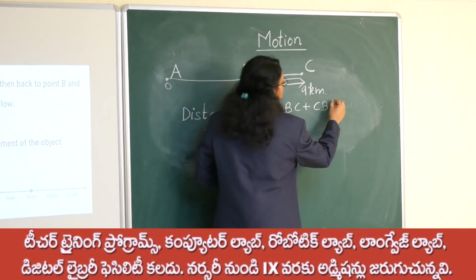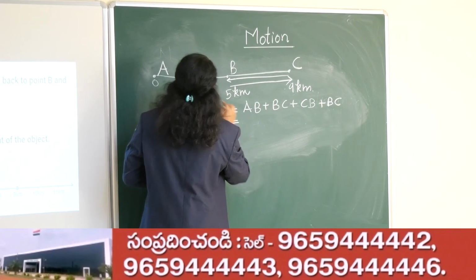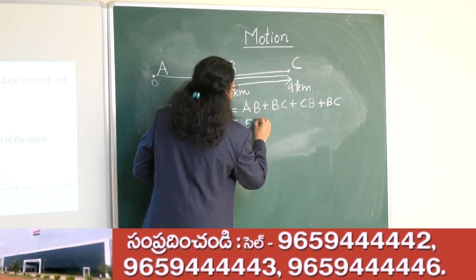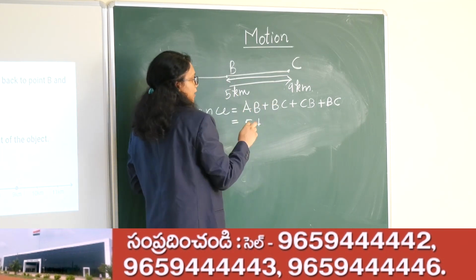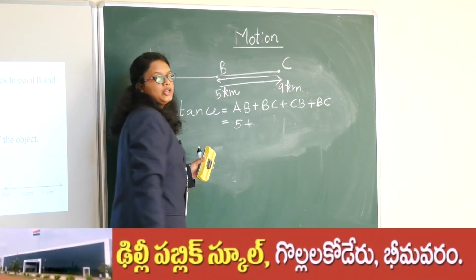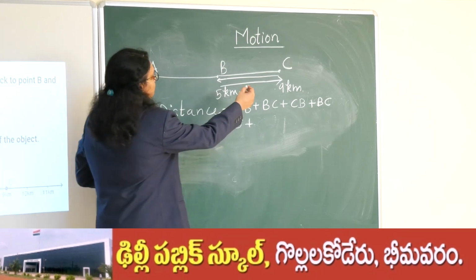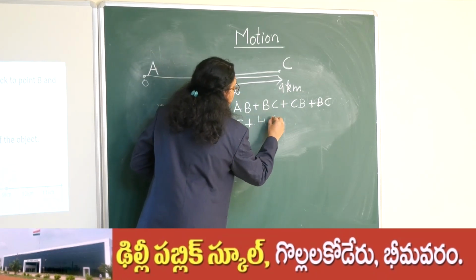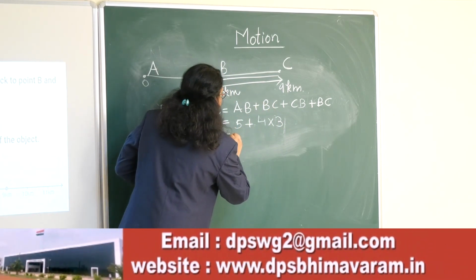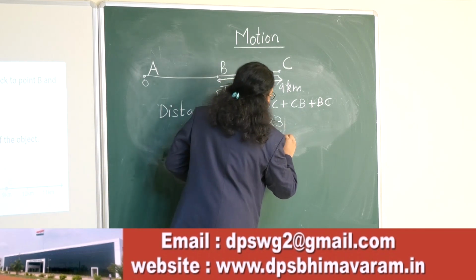Again he has gone from B to C. From A to B this is 5 kilometer, and from B to C it is 9, so from here to here it is 4 kilometer, from 9 to 5 it is 4 kilometer. So 4 into 3, that is 3 times we have travelled 4 kilometers. So 5 plus 12, which is nothing but 17 kilometer.